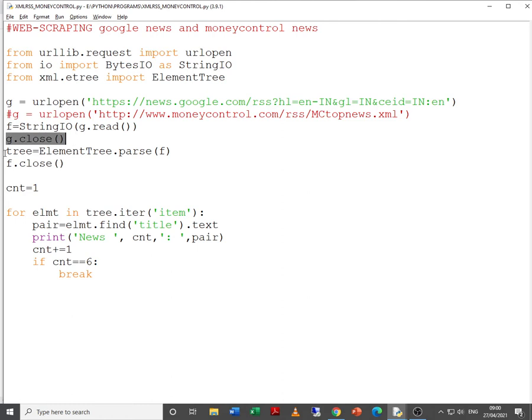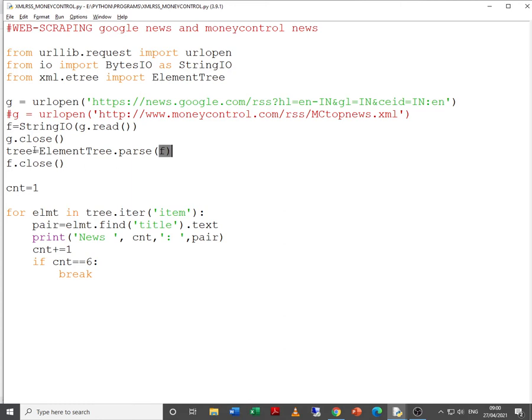Yes, tree is equal to ElementTree.parse(f), because the pointer is now in f, that is, f is reading. So what do we want to parse? We want to parse this f.